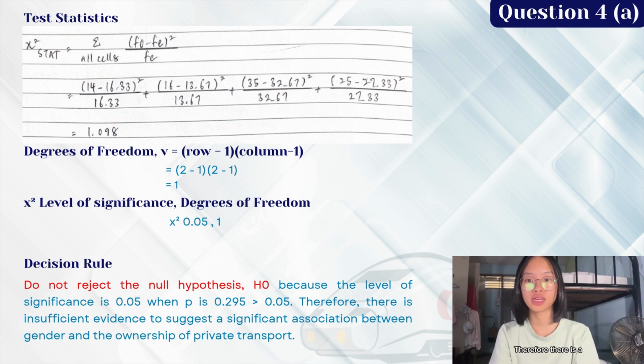Therefore, there is insufficient evidence to suggest a significant association between the two variables that were selected for this question, which are gender and the ownership of private transport. With that, we'll now move into question 4b.